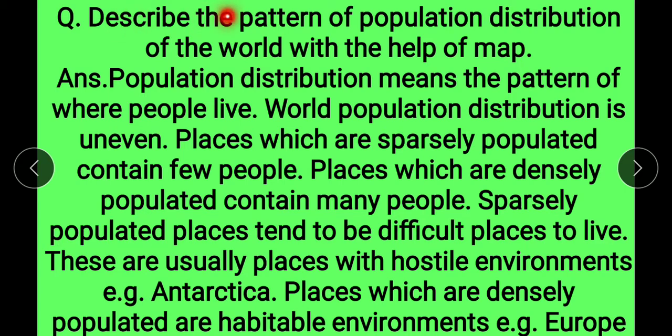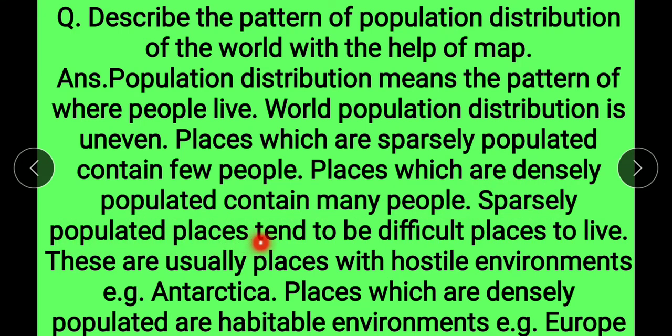Next question, describe the pattern of population distribution of the world with the help of a map. Answer, population distribution means the pattern of where people live. World population distribution is uneven. Places which are sparsely populated contain few people. Places which are densely populated contain many people.